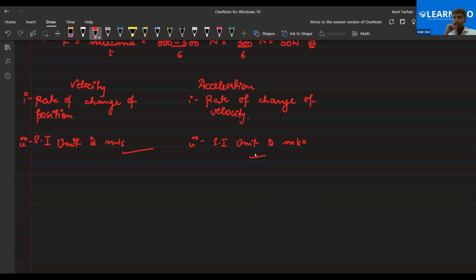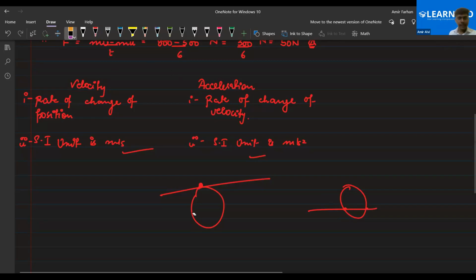Sir, what is the tangent of a circle? Tejas, a tangent to a circle is the line which touches the circle at a single point only. You will study this in 10th standard. Right now, you are going to study the chord, which is the intersection of a circle by a line at two points. That will be considered as your chord. But if you take that chord, let me show you with an example right here. A tangent is a special case of a chord.